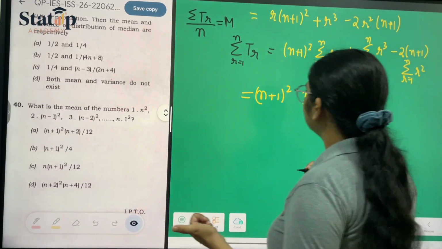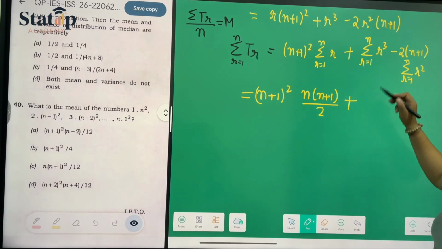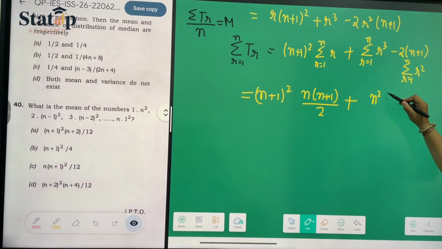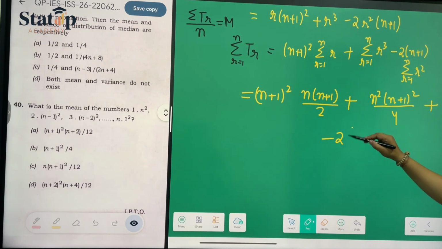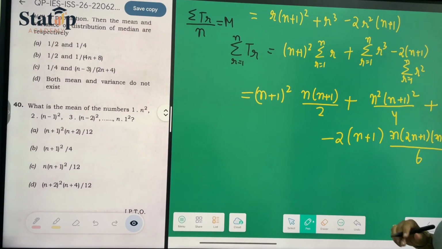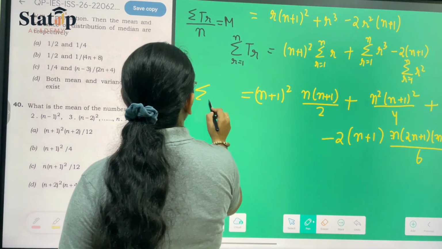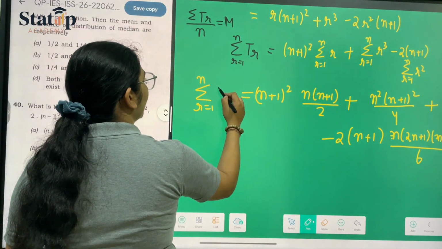The sum of the cubes of n natural numbers is n square into n plus 1 whole square upon 4, and the sum of the squares of natural numbers is n into n plus 1 into 2n plus 1 upon 6. This is the final expression for the summation r goes from 1 to n of tr.